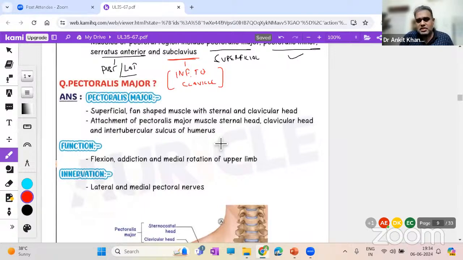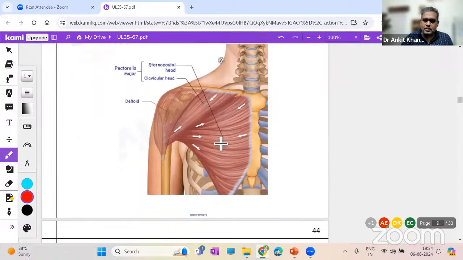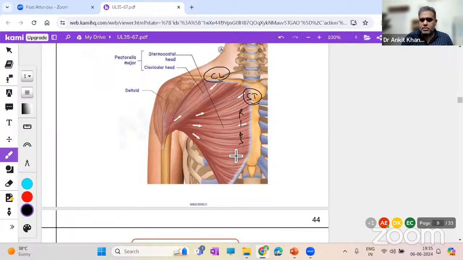Pectoralis major muscle. It's a huge muscle. First of all, let me show you the image of it. See, the origin of the muscle is from here. From where? From the clavicle. From this part of the sternum. From the ribs over here. And as you go below, what do you see? You have the external oblique muscle from its aponeurosis. So it has a clavicular head of origin, right? It has a sternocostal head of origin, and below you might also call it an aponeurotic head, because it is arising from the aponeurosis of external oblique. So origin is huge.